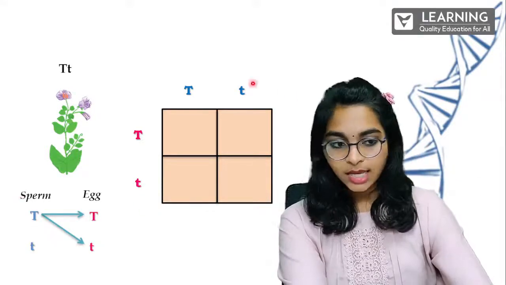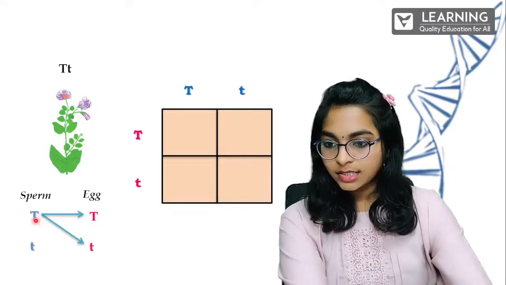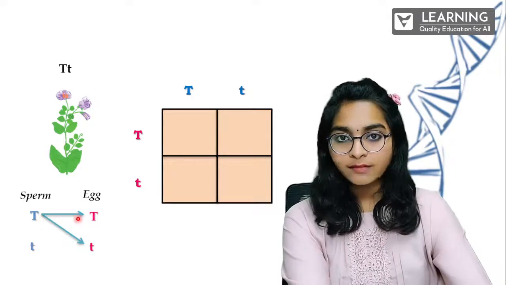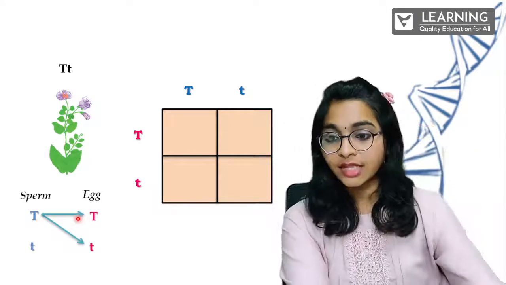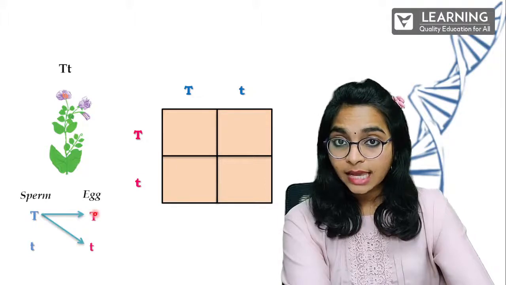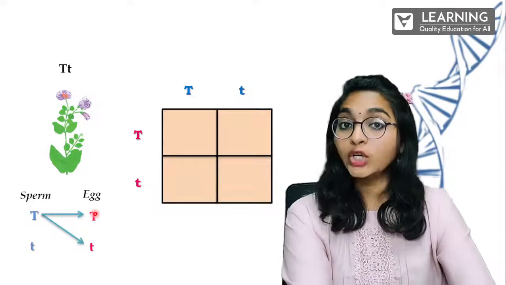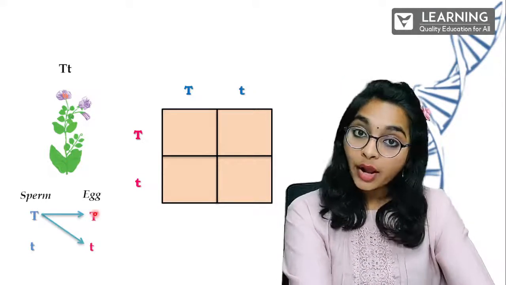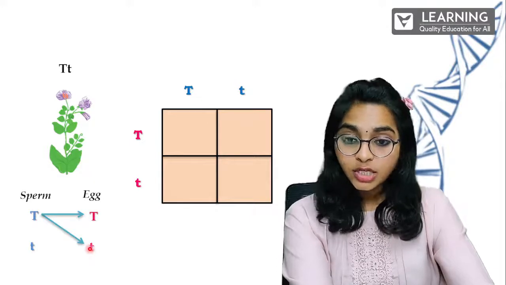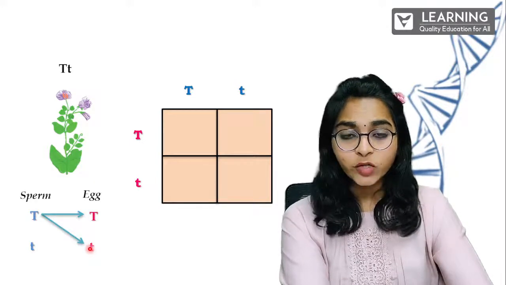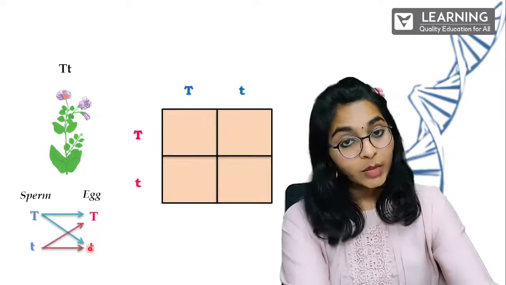In this case, this T has two chances. It can either fertilize the egg which has a capital T, a dominant trait, or it can fertilize the small t, which has a recessive trait, or vice versa.